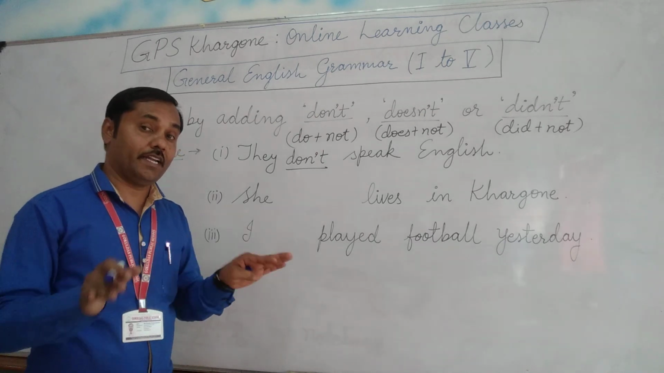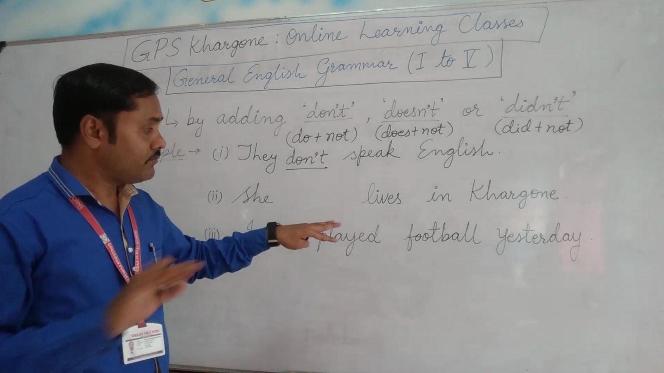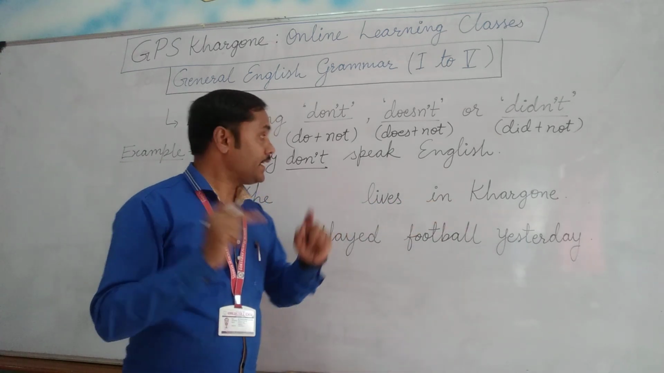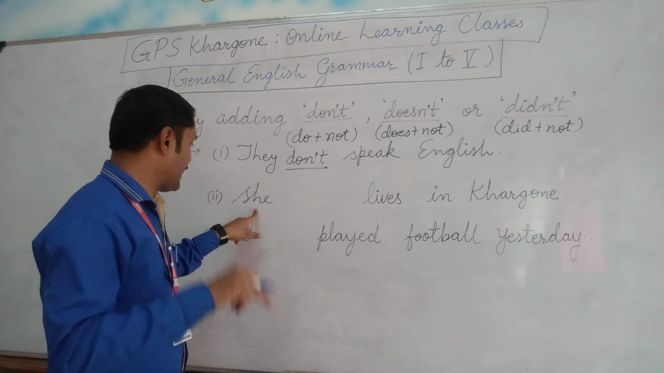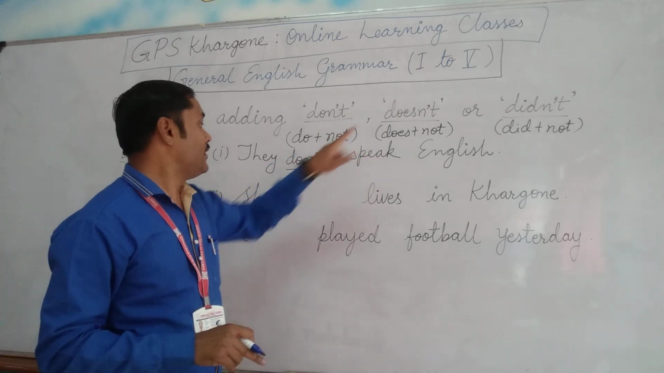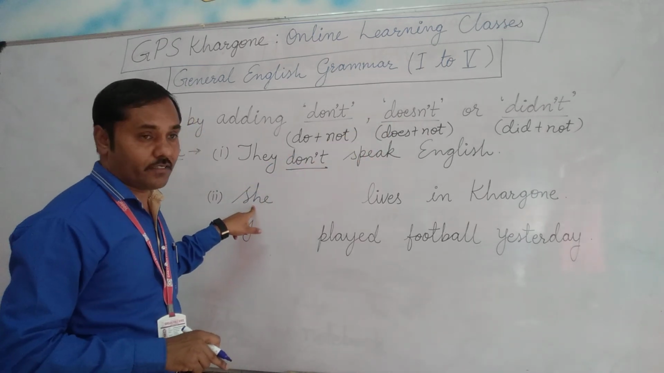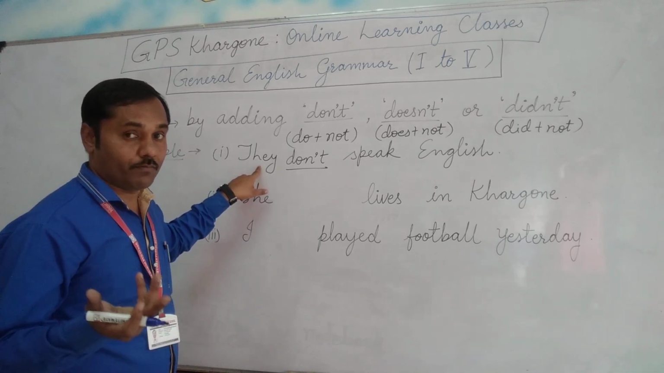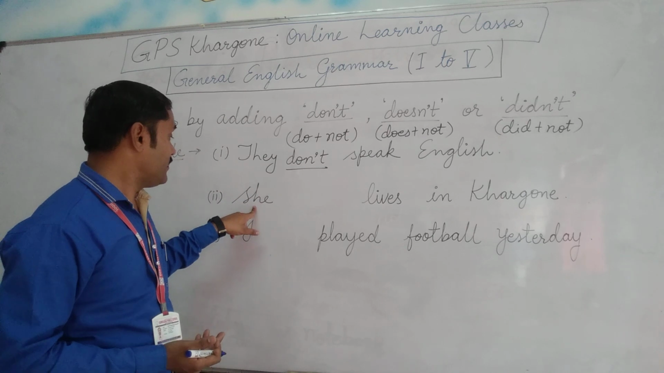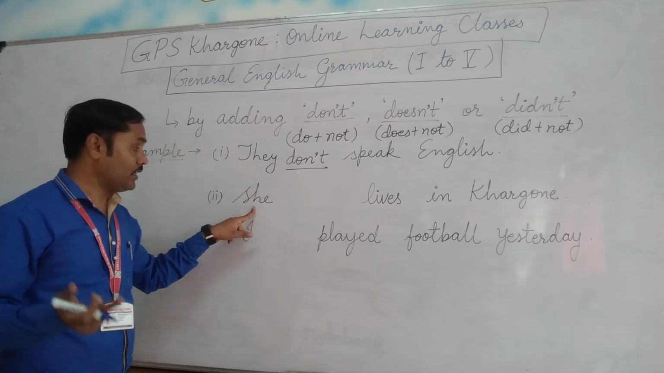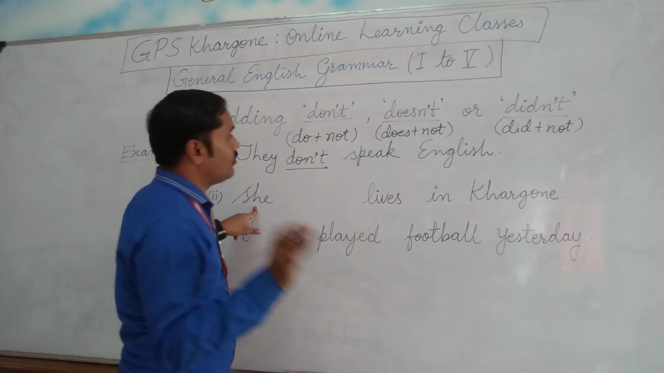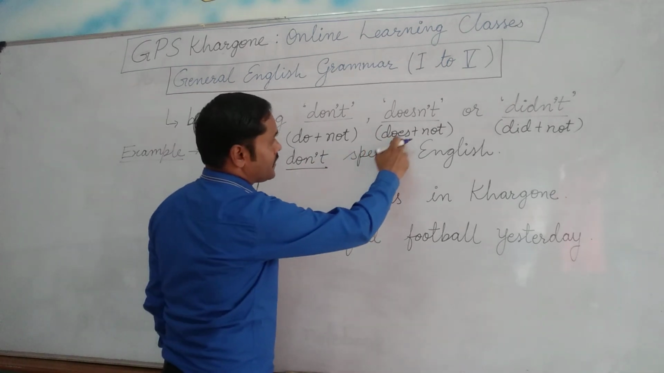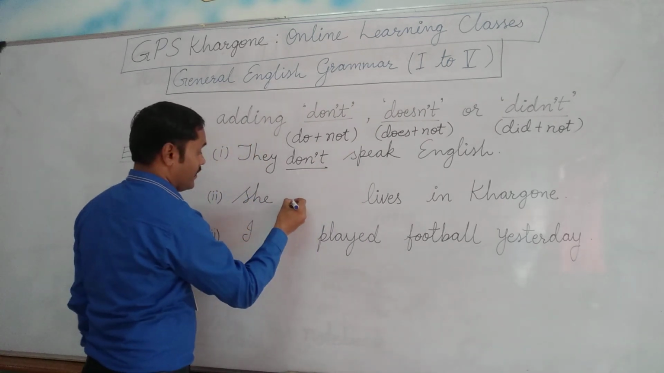Now I want to deny it, just like she is not living in Khargon. For making it negative, I have to add doesn't. Why doesn't? Because she is a single person. They are plural, more than one. But here this is the third person and singular. So there is a rule that for the singular subject we add does plus not, meaning doesn't.